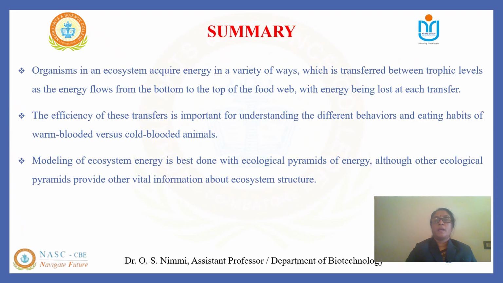So to summarize what we have discussed and learned today, we can understand that organisms in an ecosystem acquire energy in a variety of ways that are transferred from one trophic level to another, that is from the bottom to the top of the food web, with energy being lost at each transfer. We can also understand the efficiency of these transfers, which helps us to understand the different behaviors and eating habits of animals at different trophic levels.